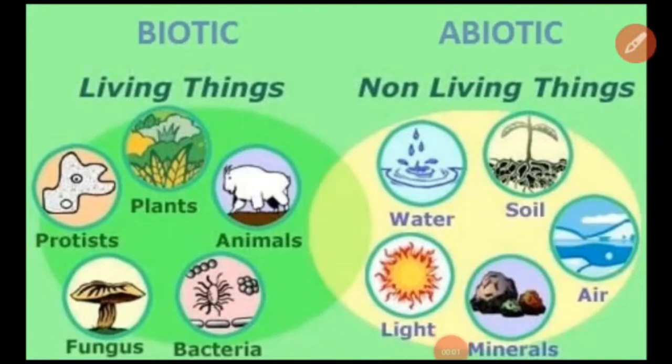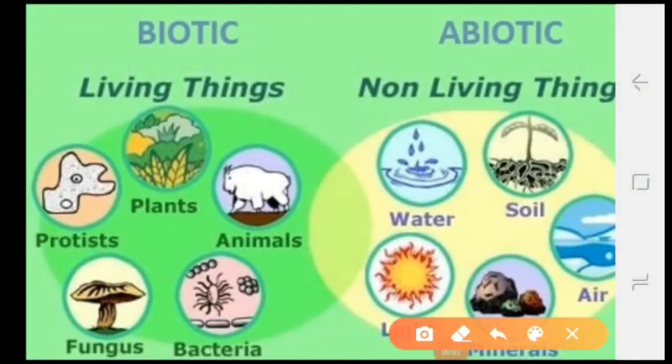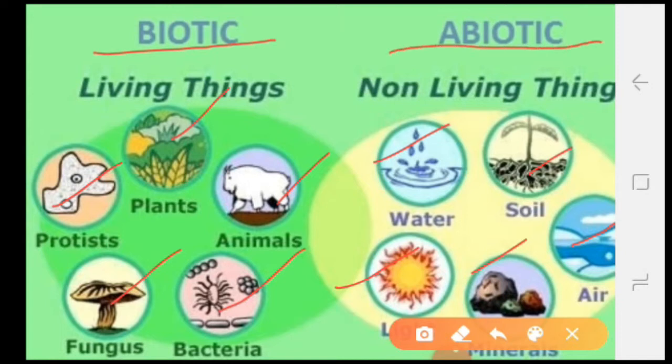Students, with the help of this image, let us understand more about living things, non-living things and what is biotic and abiotic component. Some examples of living things given here are plants, animals, bacteria, fungus and protista. These are living things, and living things are also called biotic component. And non-living things are like water, soil, air, minerals and light. These are non-living things, and non-living things are called abiotic component.